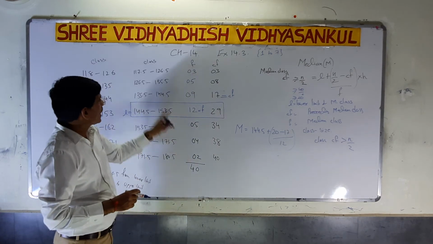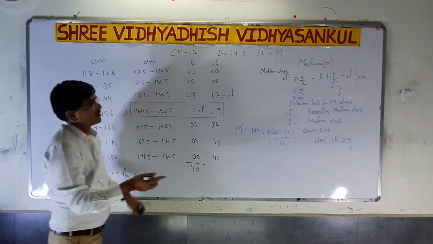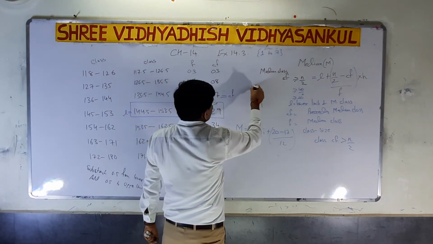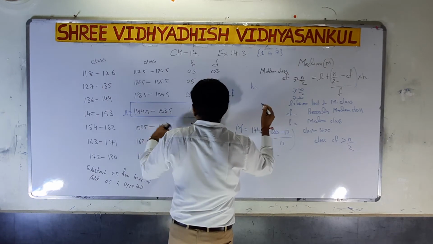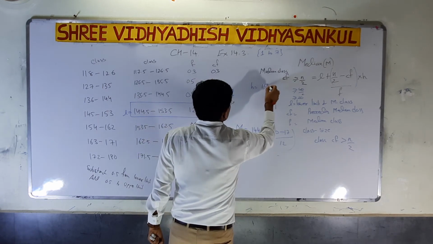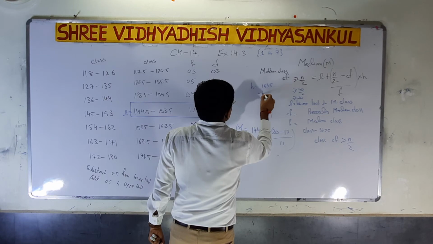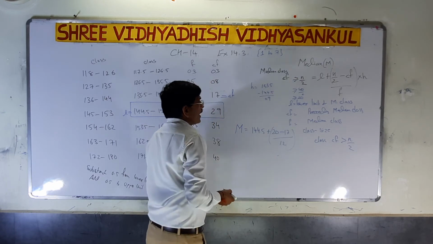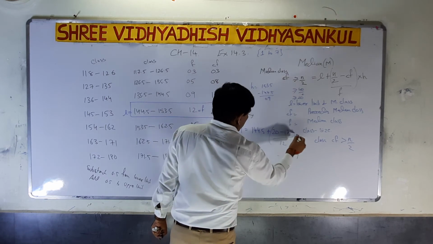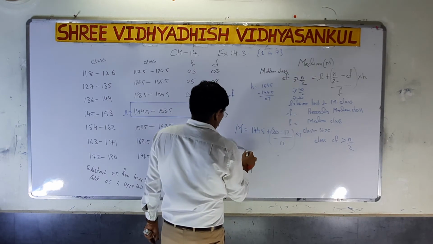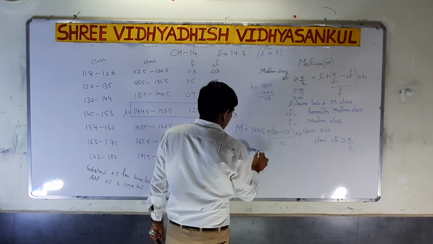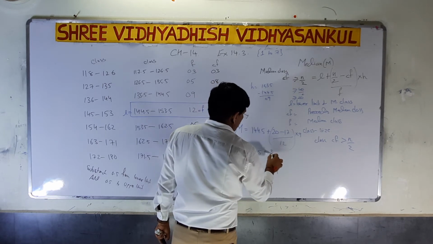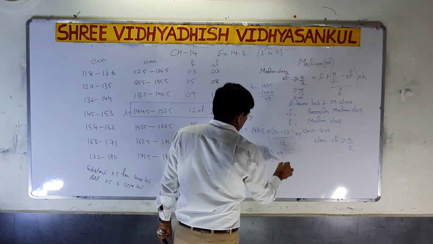If you see the height, a difference of 9 is there. h is equal to 153.5 minus 144.5, you will get 9. So 9 is the height. So 144.5 plus 3 divided by 12 into 9.